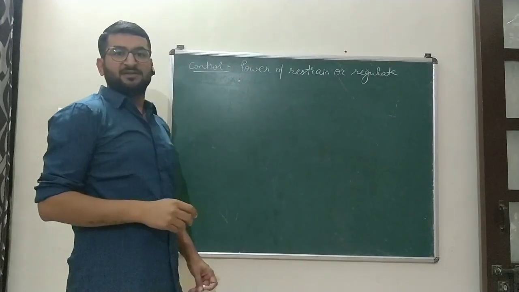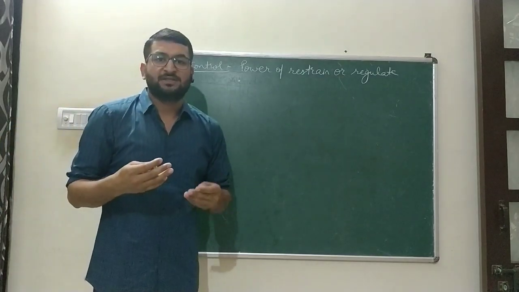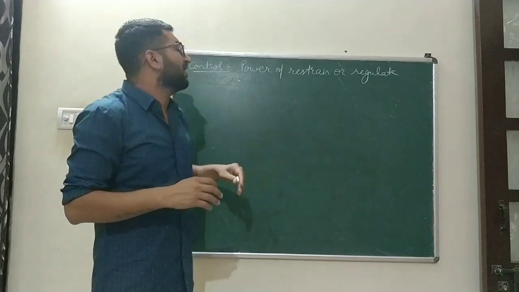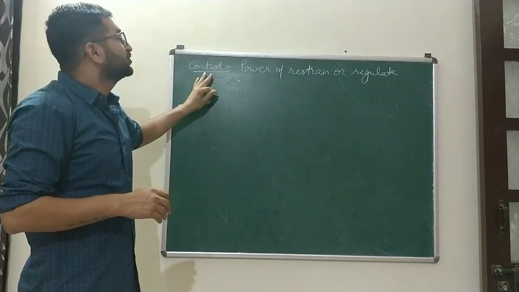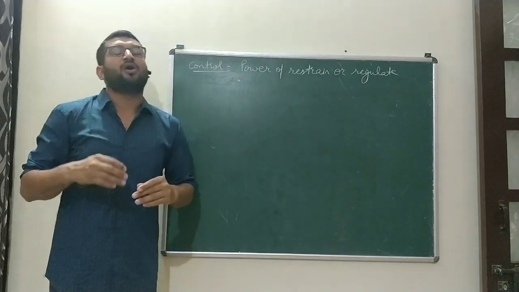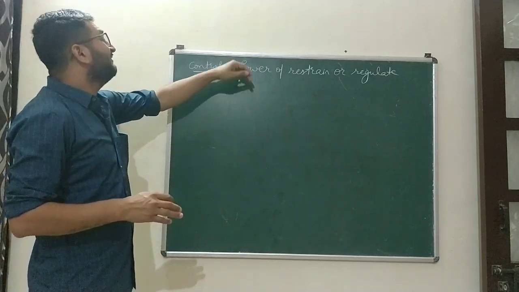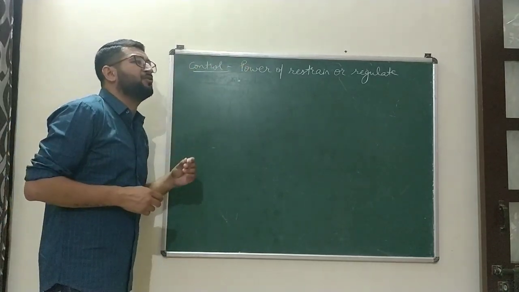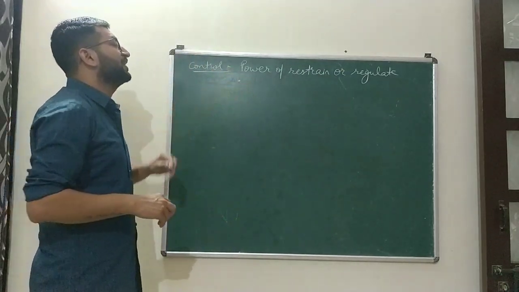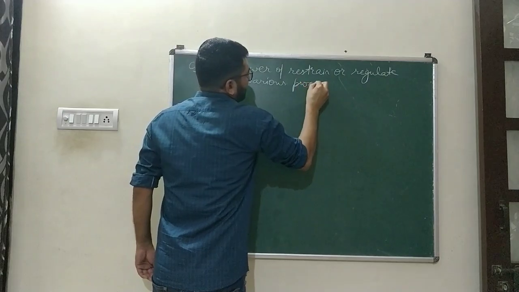Some processes in our body, their startup, their stop, and their process rate are all included in this term. So it is the power to restrain or regulate processes to start, to stop, to wrap them up, or to slow them down. That power of a living organism's body to do all these things is known as control. So it is the power to restrain or regulate the various activities or processes, and that is referred to as control.